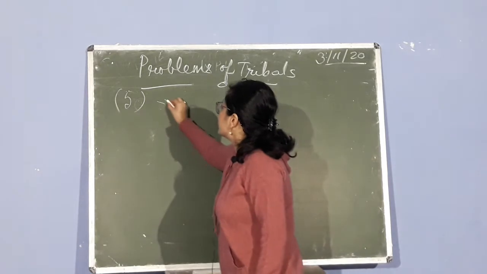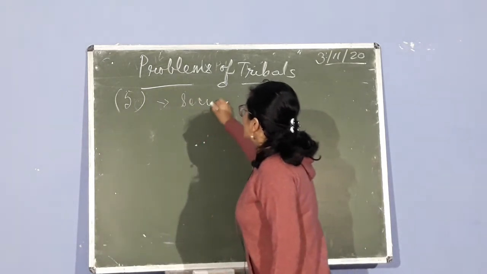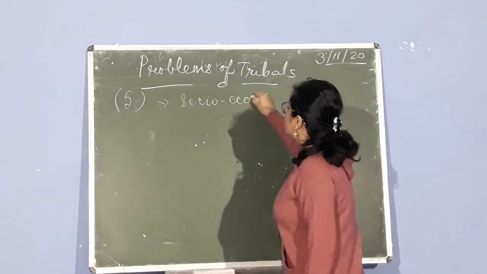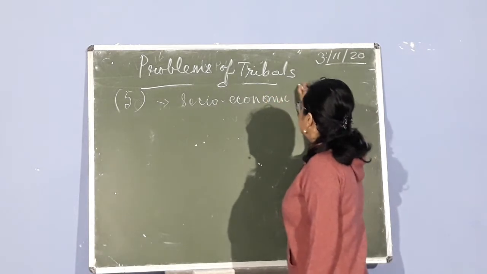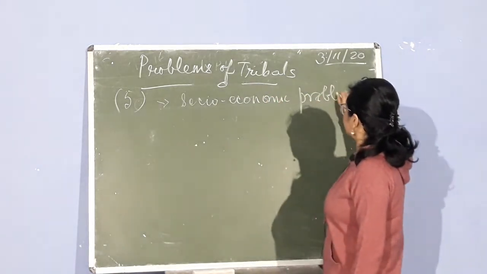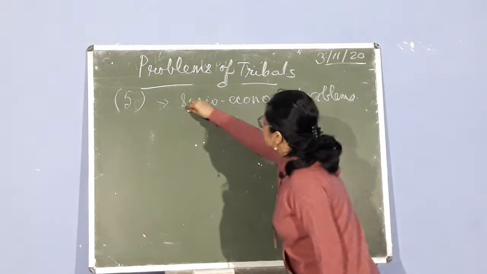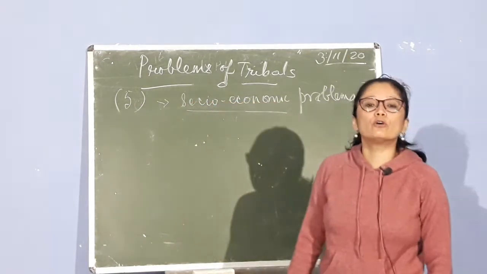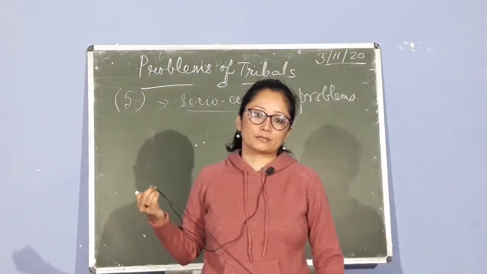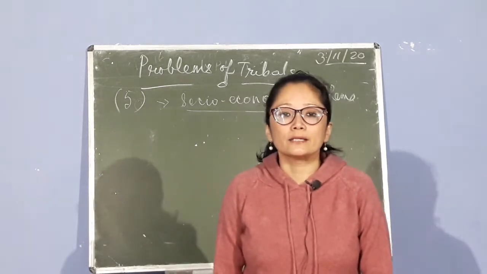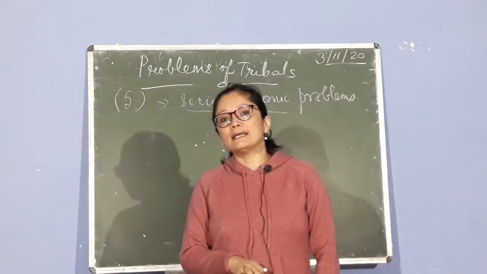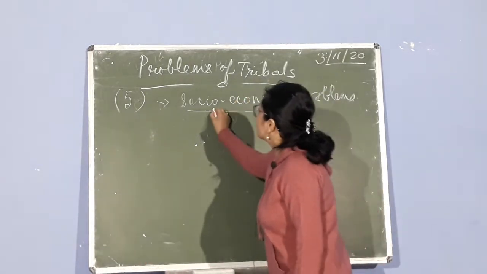The keyword in the question is what? To discuss the socio-economic problems. So what are the social problems and what are the economic problems?